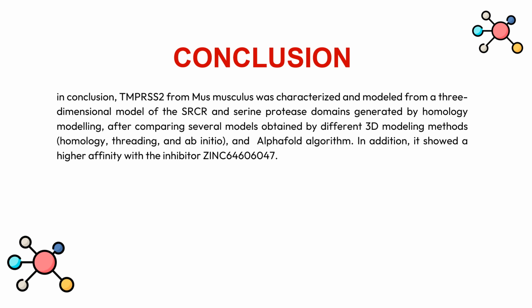In conclusion, this protein TMPRSS2 from Mus musculus was characterized and modeled from a three-dimensional model of SRCR and serine protease domains generated by homology modeling, after comparing several models obtained by homology, threading, and ab initio methods, and the AlphaFold algorithm. In addition, this study showed a higher affinity with the inhibitor ZINC64606047.